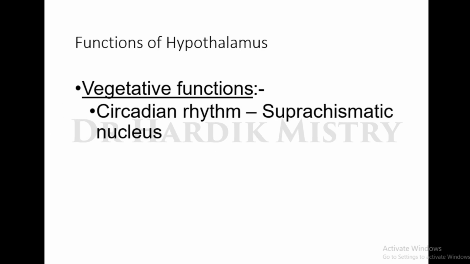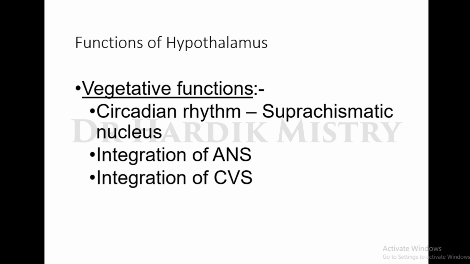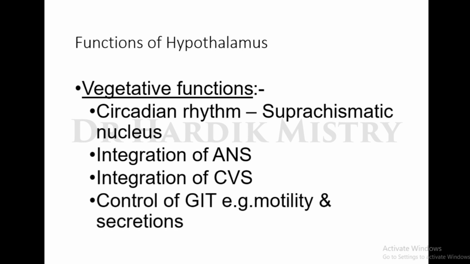Vegetative functions of the hypothalamus. It includes circadian rhythm, which means the wakefulness and sleep cycle. The day and night cycle, which is regulated inside our body, is known as circadian rhythm, and it is regulated by the suprachiasmatic nucleus of the hypothalamus. Integration of the autonomic nervous system, integration of the cardiovascular system, and control of the GIT or gastrointestinal tract, for example motility and secretions, via the hypothalamus.